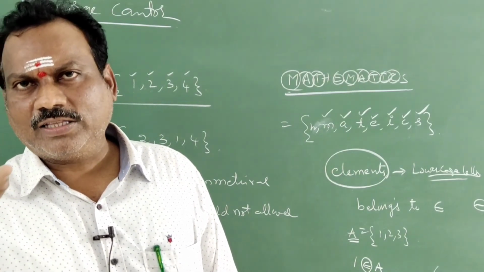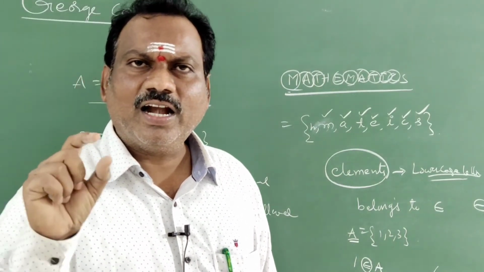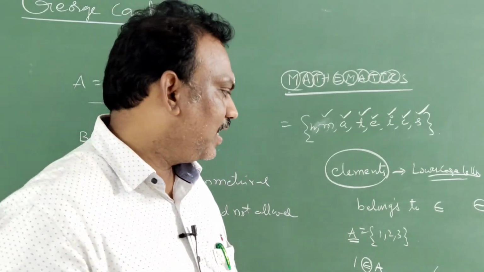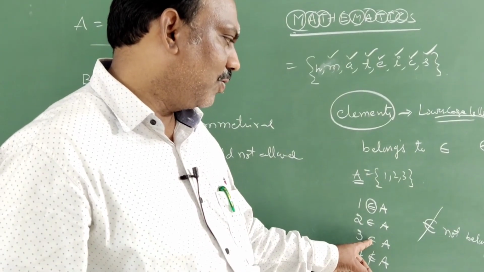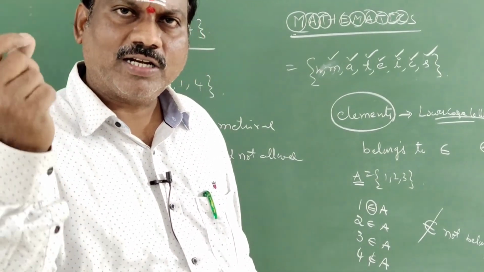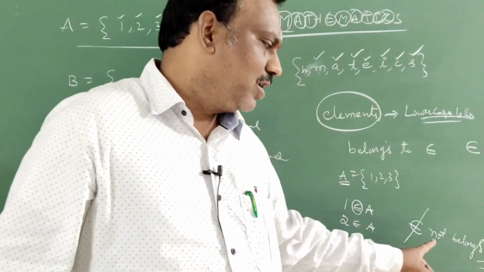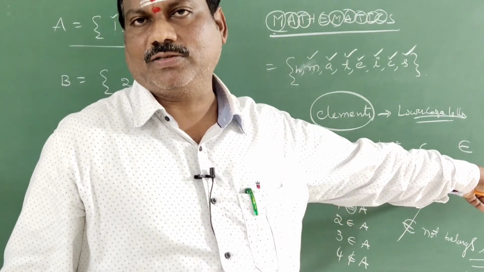Mathematically, if a particular element is present in the set, we say it belongs to, with this symbol. If the element is not there, we say not belongs to. This is the symbol for not belongs to, and this is the symbol for belongs to.